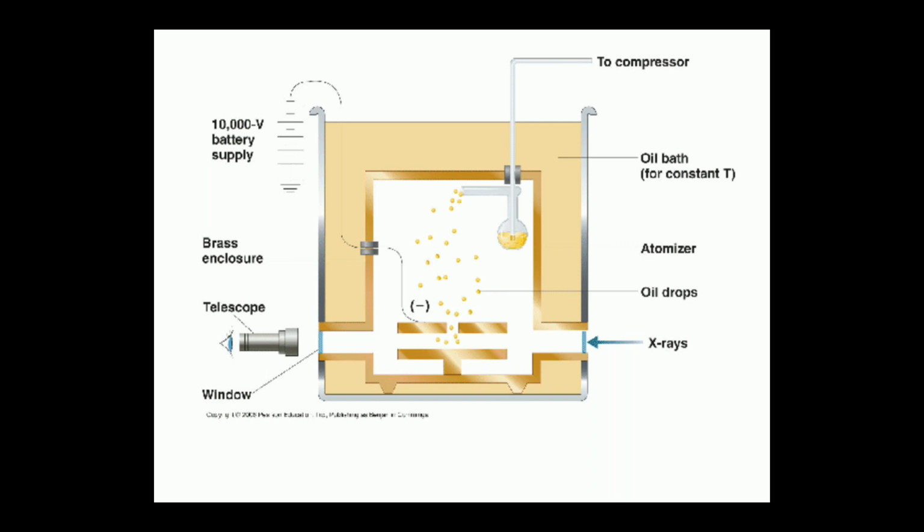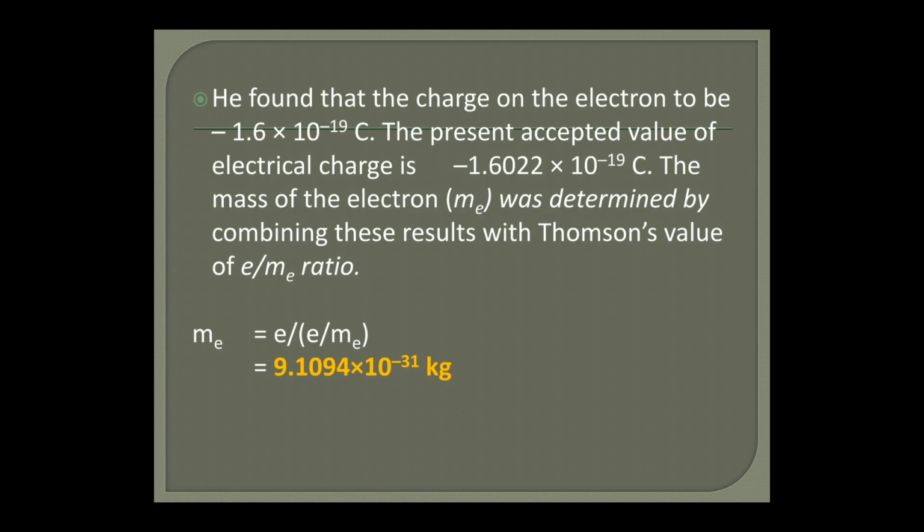So this is the entire pictorial representation of how it was done. He found the charge on the electron to be 1.6 × 10^-19 coulombs. The presently accepted value of electric charge is 1.6022 × 10^-19, which is more accurate. The mass of the electron was determined by combining these results with Thomson's value of e/m ratio, that is, mass is equal to 9.1094 × 10^-31 kg.